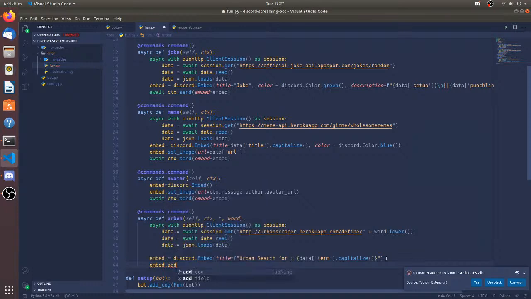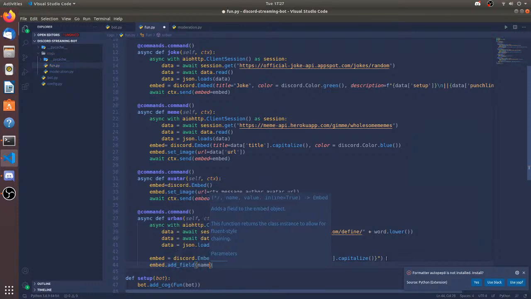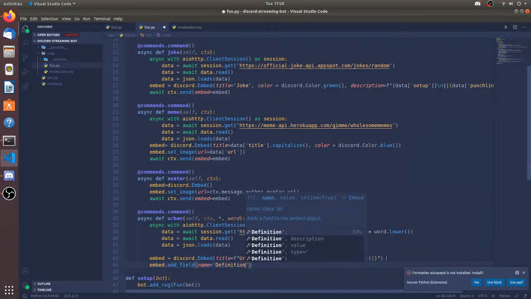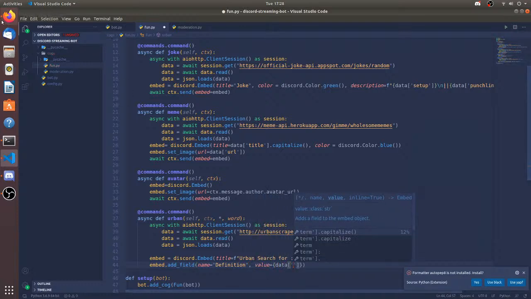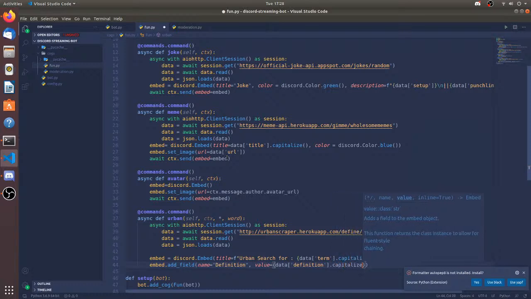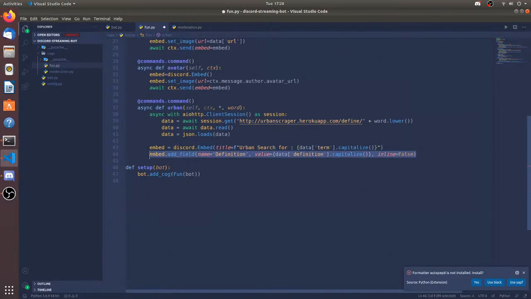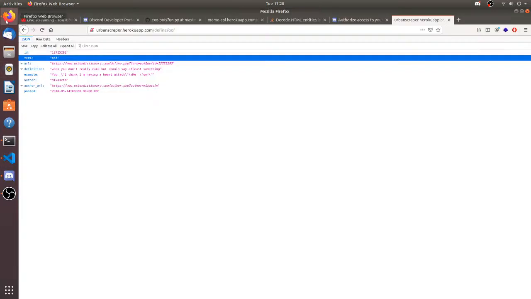Embed dot add field, name is going to be definition, value is going to be data definition, definition dot capitalize, and then inline is going to be false. Same thing, just copy it. Example is going to be example.